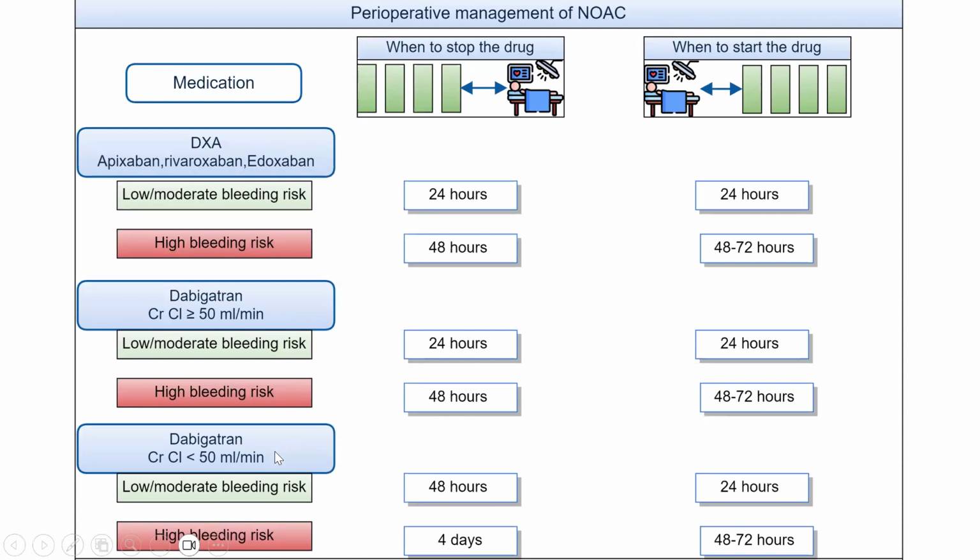But if the creatinine clearance is less than 50 milliliters per minute and the patient has a low or moderate bleeding risk, we interrupt the drug 48 hours before the operation and restart 24 hours after the operation. But in high bleeding risk surgery, we interrupt the drug 4 days before the operation and restart 48 to 72 hours after the operation. As we notice here, there's no bridging with new oral anticoagulants, so we don't need to assess the risk of thrombosis as we discussed before in patients on vitamin K antagonists.